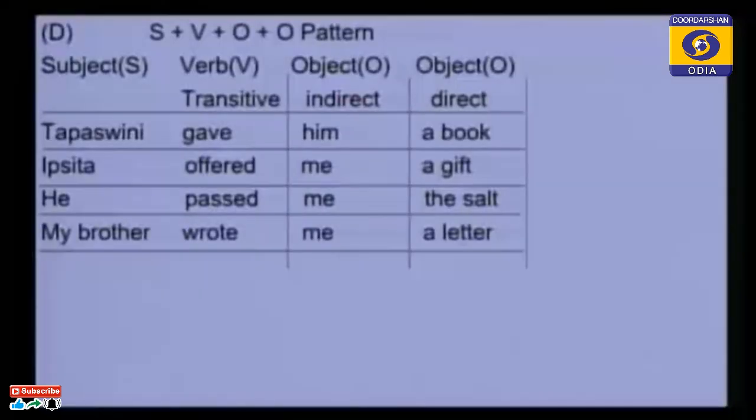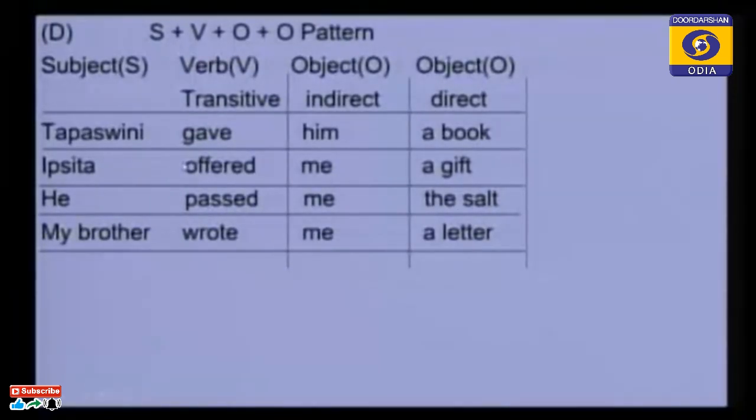Okay, now please you come to another pattern. This is called subject plus a verb plus a indirect object plus a direct object pattern. Kindly show the slide please. Tapaswini gave him a book. You ask, Tapaswini gave. What did Tapaswini give? A book.